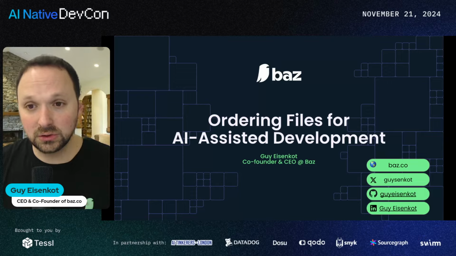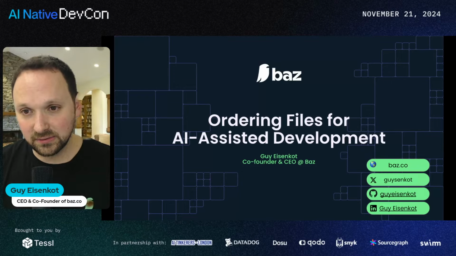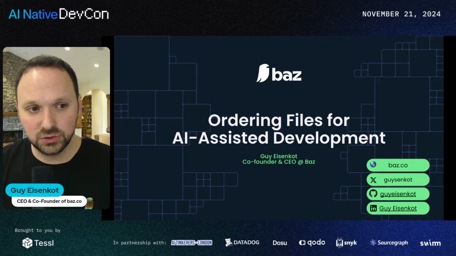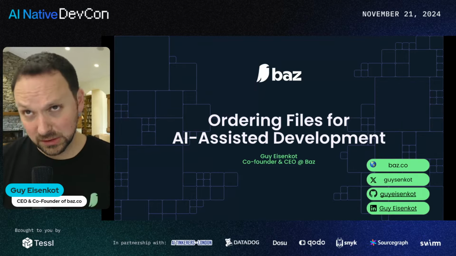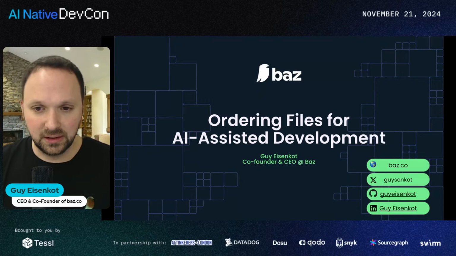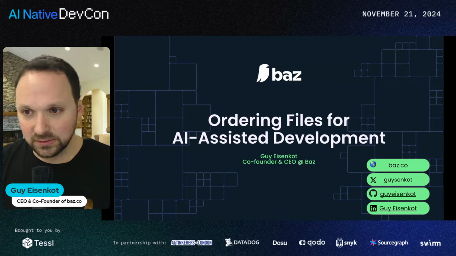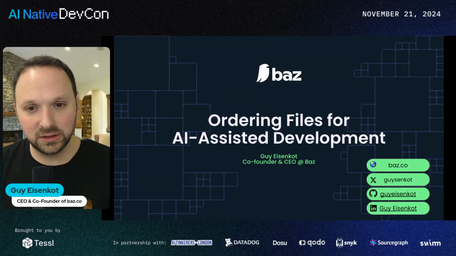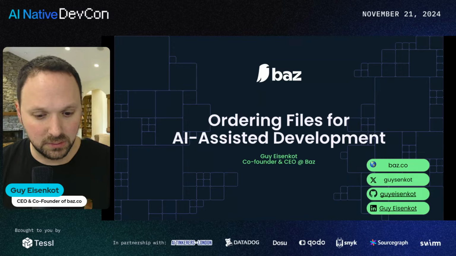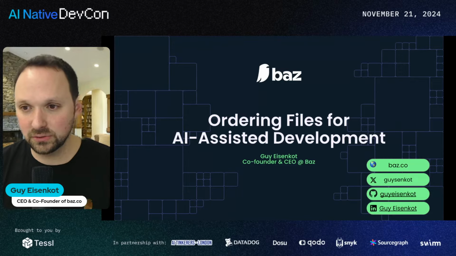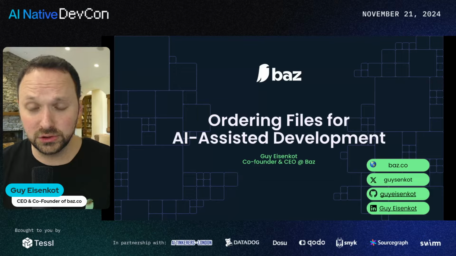So this talk is called Ordering Files for AI-Assisted Development. And we're essentially going to cover an interesting set of research initiatives we took here internally ever since starting Buzz about a year ago. If you are listening to this talk, you may not be surprised: one of the most promising applications of large language models has been code generation.